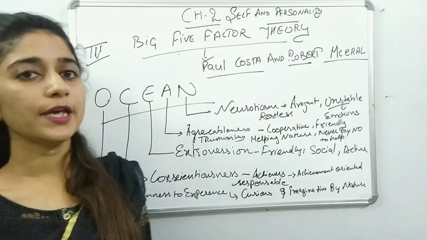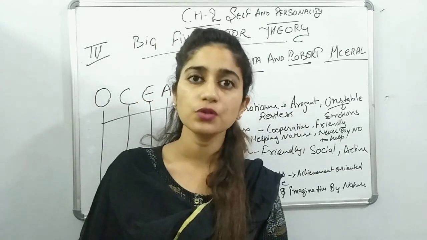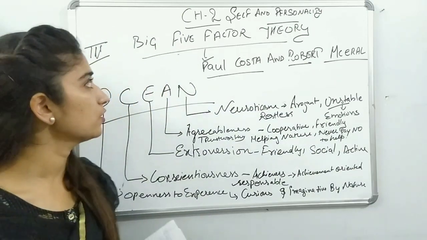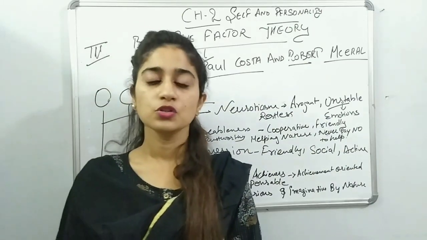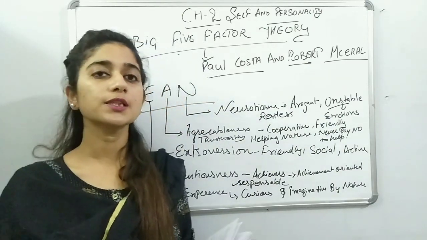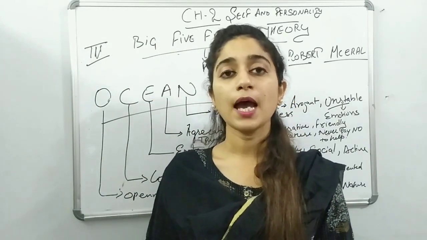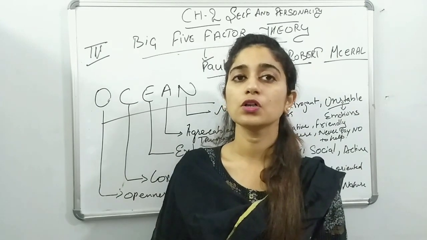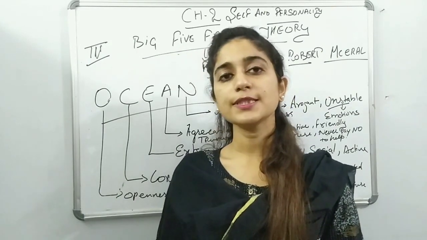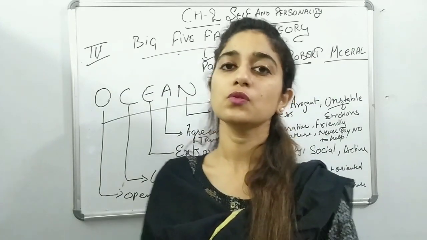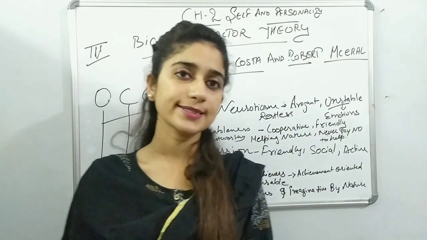Now we know about Allport's theory, Eysenck, Cattell, and the Big Five of Paul and Robert. Your homework is the same: go through the trait and type approach so that you know what the psychologists want to say. Take self notes, and I will give you the notes and relevant NCERT questions after completing this chapter.